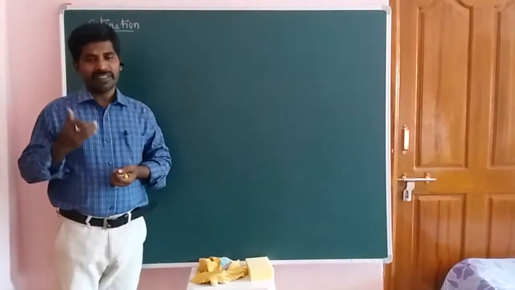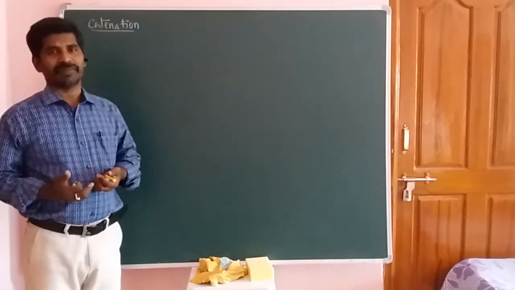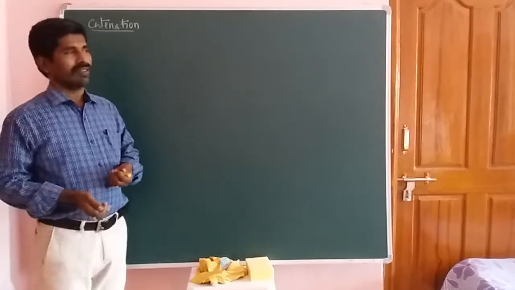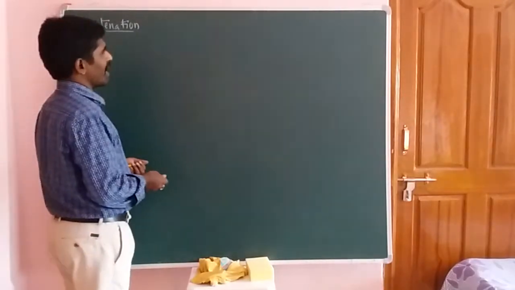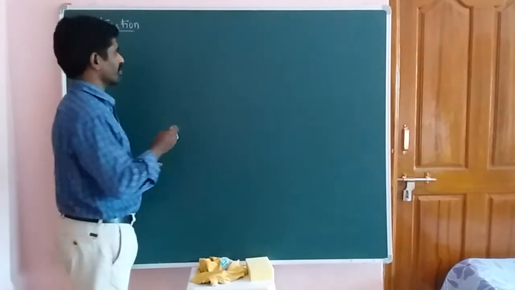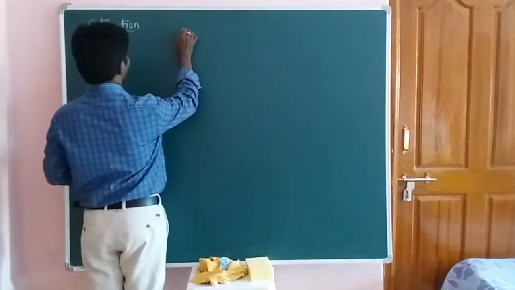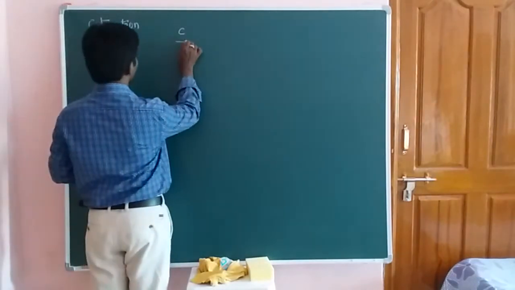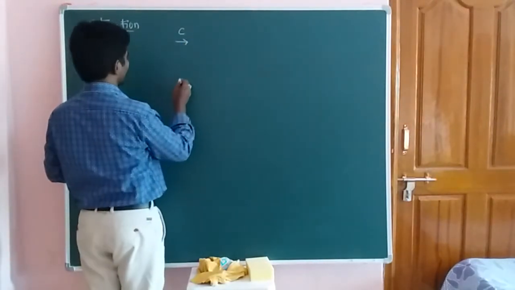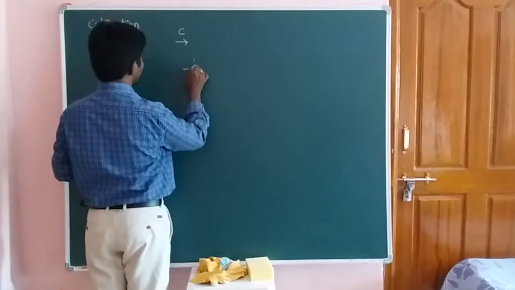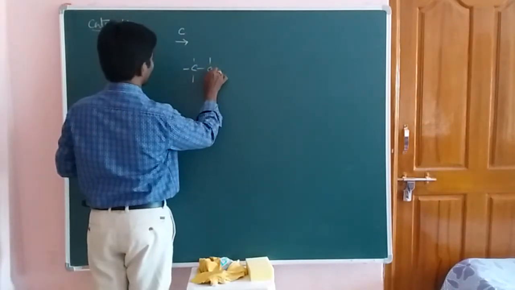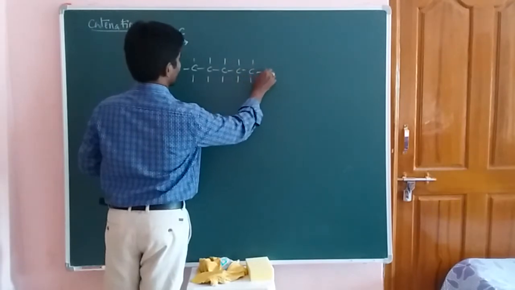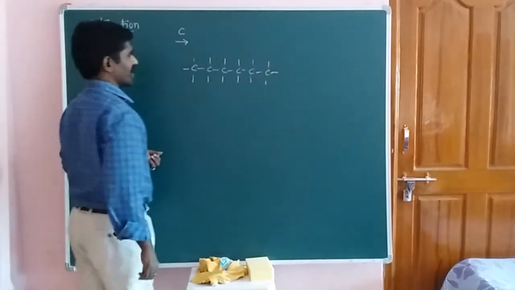Now, self linkage of atoms means self linkage of atoms with itself. For example, take the carbon element. What is the self linkage of carbon here? That means the carbon element is bonded a number of times with the same type of atoms. So this is called the catenation phenomenon.